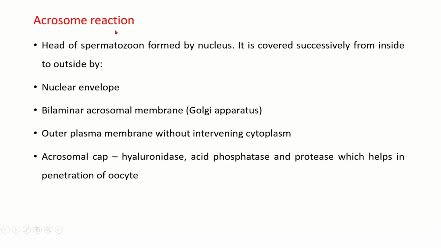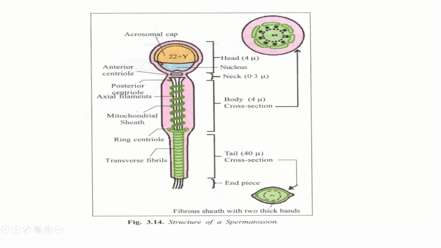Then there will be the acrosome reaction. The head of the spermatozoon is formed by the nucleus. It is covered successively, from inside outside, by the nuclear envelope, the bilaminar acrosomal cap, which is formed from the Golgi apparatus, then the outer plasma membrane, without intervening cytoplasm between them. The acrosomal cap has hyaluronidase, acid phosphatase, and proteases, which help in penetration of the oocyte. You can see here the nucleus forming the head, the acrosomal cap formed by the Golgi apparatus, and the plasma membrane.